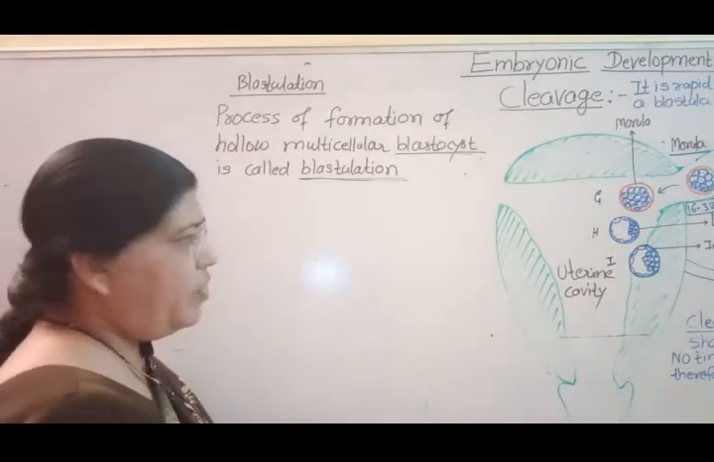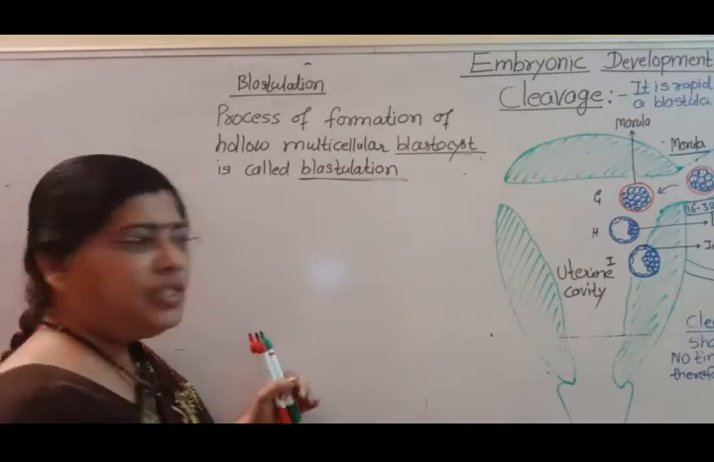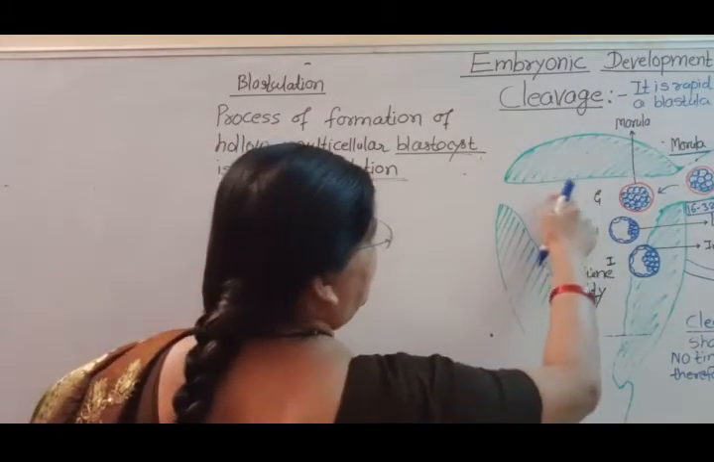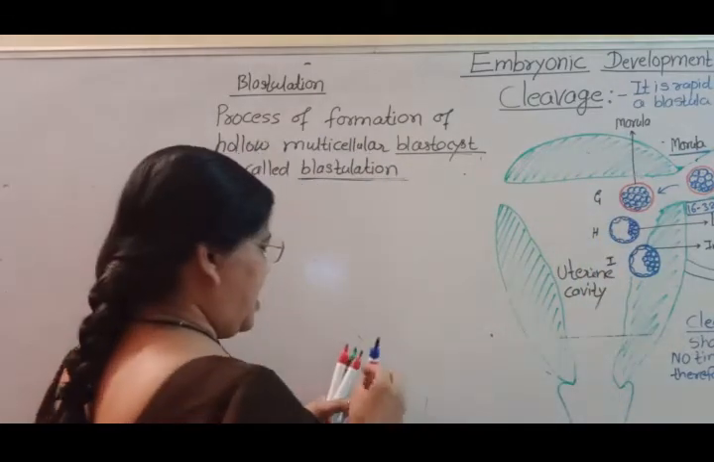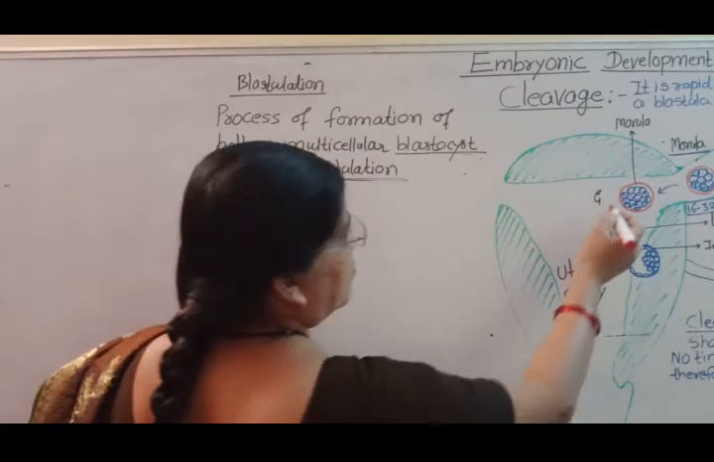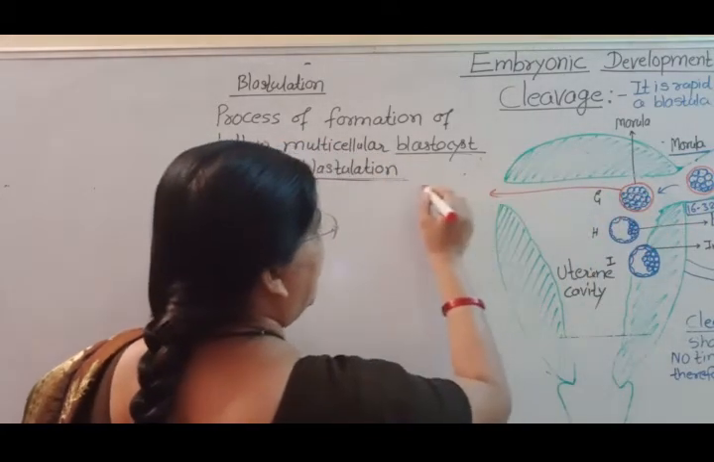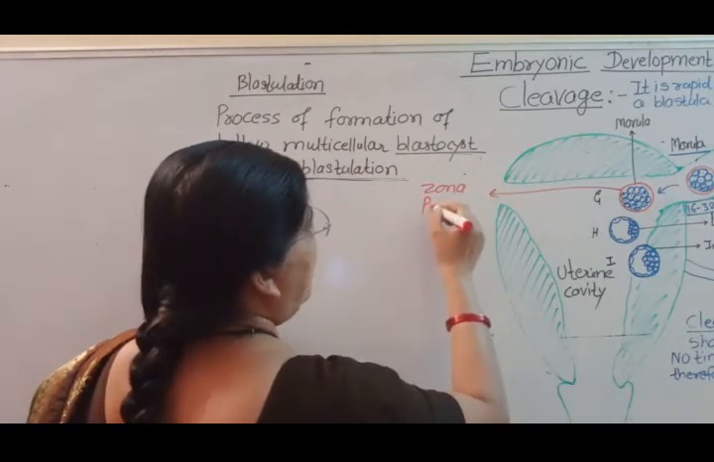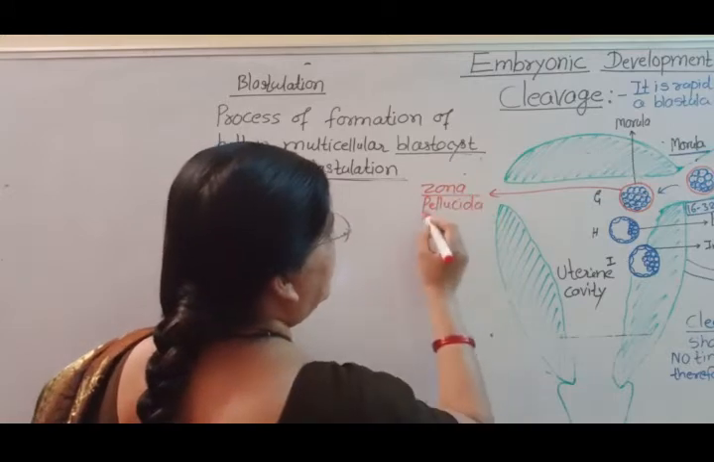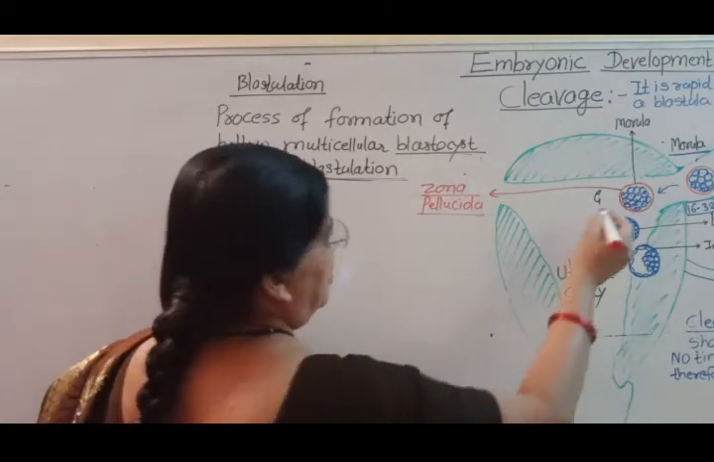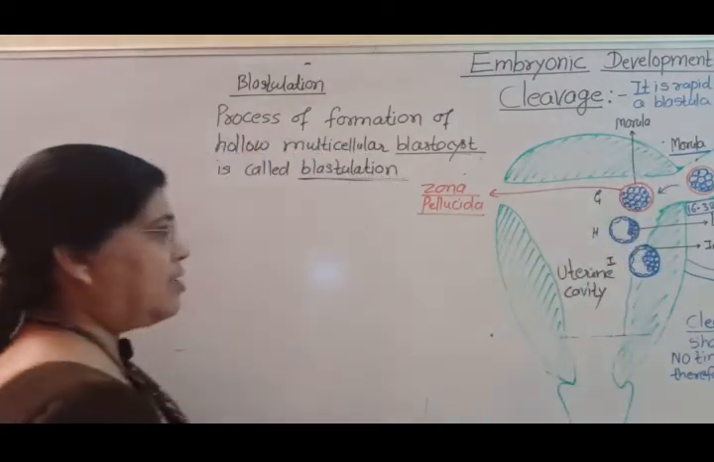At the end of the fourth day of fertilization, the morula is in the uterine cavity. This is the zona pellucida. The zona pellucida is a glycoproteinaceous layer that remains intact on the embryo, on the morula.